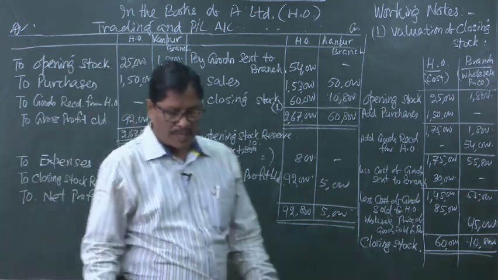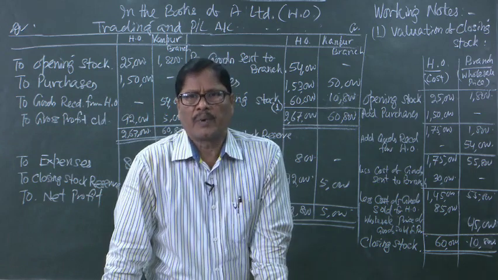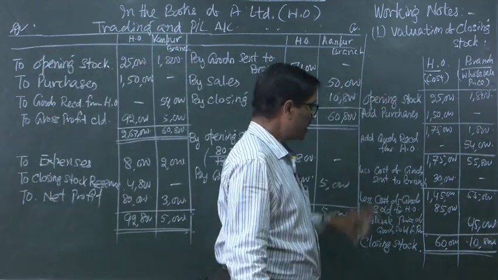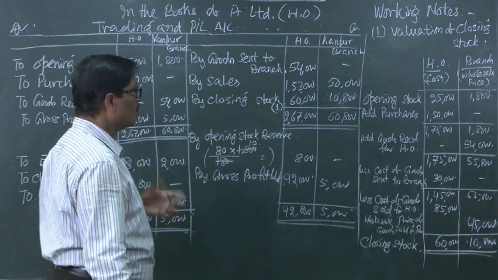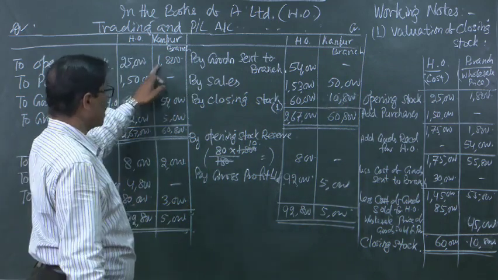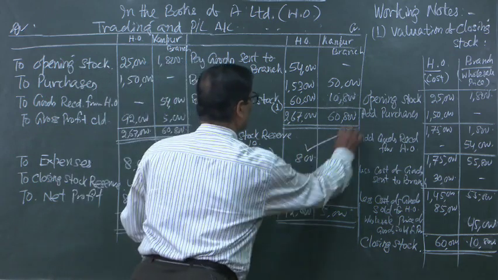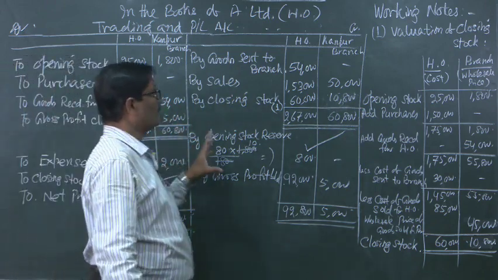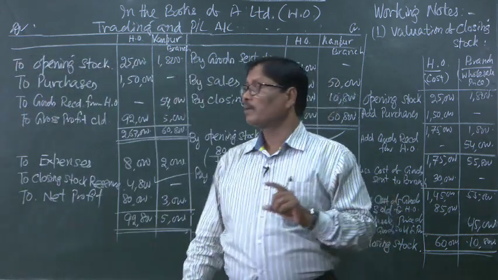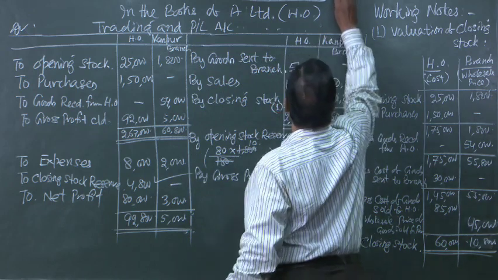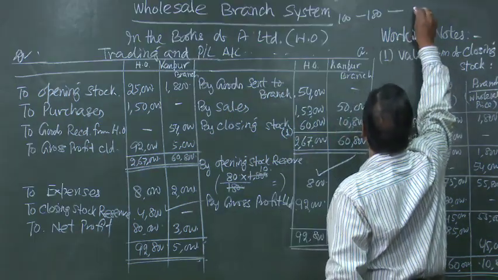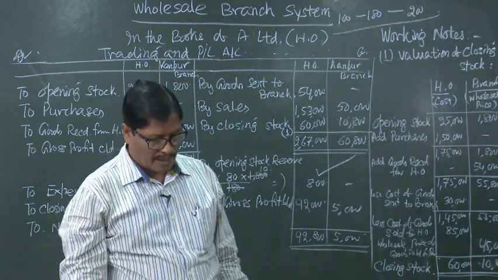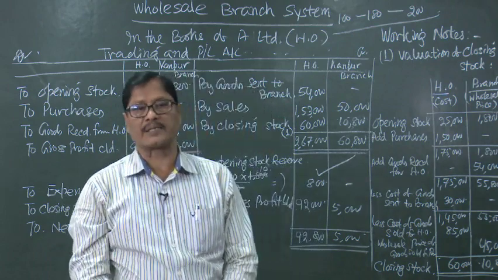So, in this way we can find out the net profit by going through these two accounts and by making the valuation of closing stock number 1 and number 2 removal of loading on opening stock as well as on the closing stock. This is the loading on opening stock and this is the loading on closing stock. You should be very careful in calculating these two things because the profit rate will be different, that is 100, 180 and then 200. On the basis of this simple arithmetic calculations you will do it. So, this is all regarding your wholesale branch system.